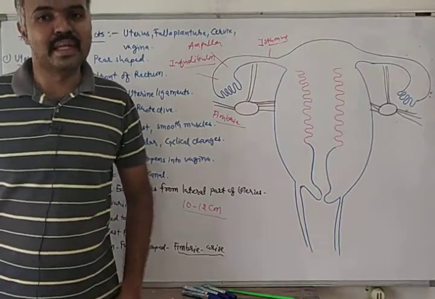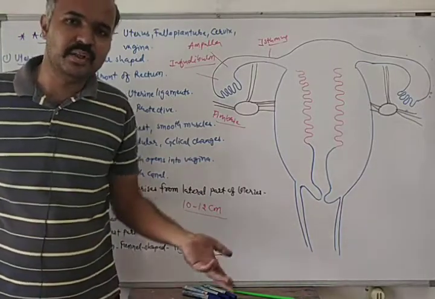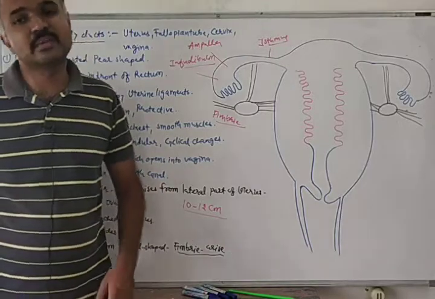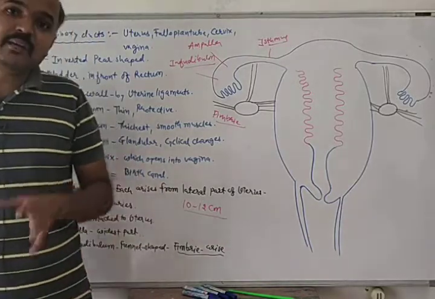We are still remaining with external genitalia and mammary gland, and we will talk about that in the next video, and then we will move to spermatogenesis. So I am stopping here.